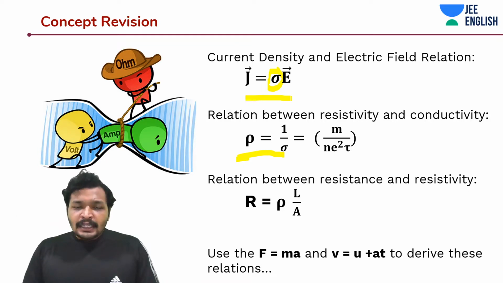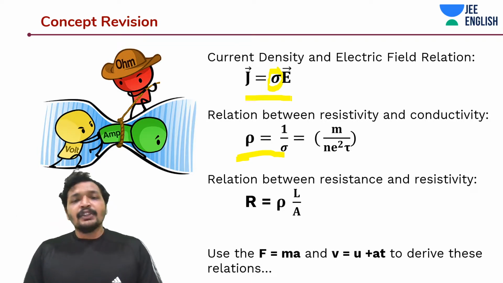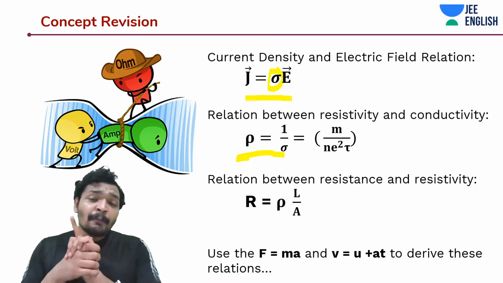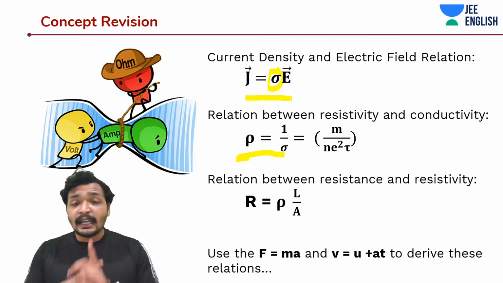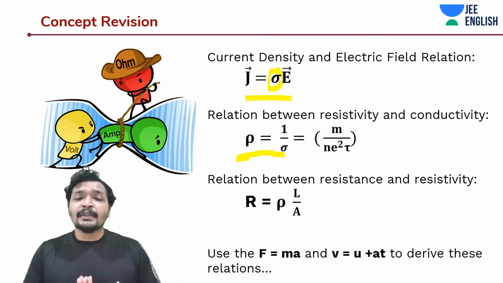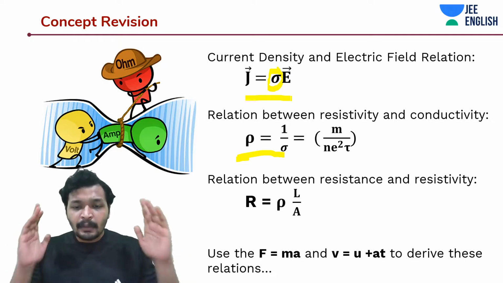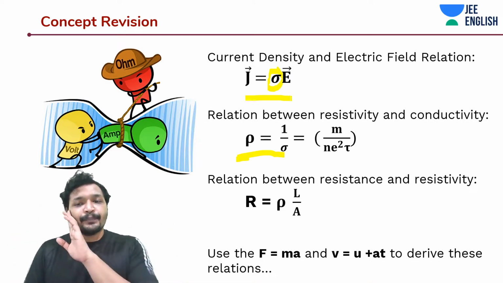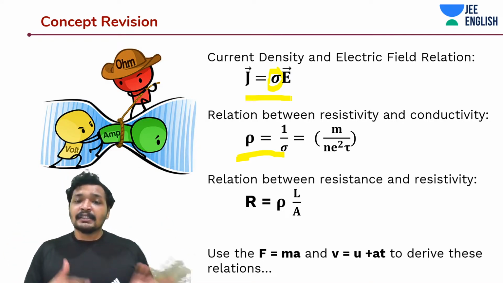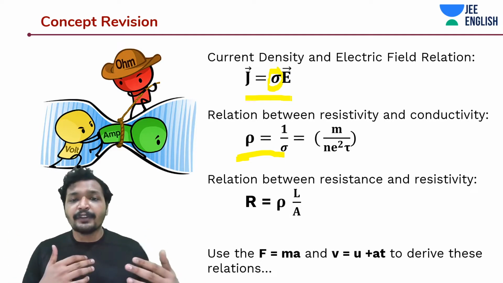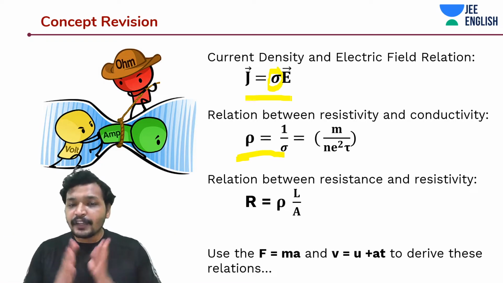And talking about the relationship between resistance and resistivity, you know that resistance is dependent upon dimensions. Guys, resistance is dependent upon dimensions. We should be clear on this point before getting into the lecture. In fact, this lecture is independent of any other lectures, but still these are some concepts that we should revise to understand the topic that we are going to do today.